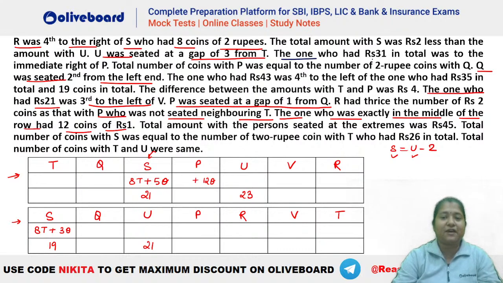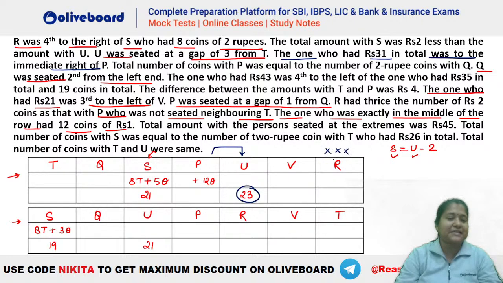After that, let's see what else can we place here. Now this is given, the one who has 31 in total was to the immediate right of P. So 31 has to be immediate right of P. You can see in this case, we have this possibility. No, because you can see this is already 23, isn't it? That means this first case is invalid. So the second case will be the valid one. I hope this is clear. Now in the immediate right of P we have 31. That means R will be the one who is having 31 rupees in total.